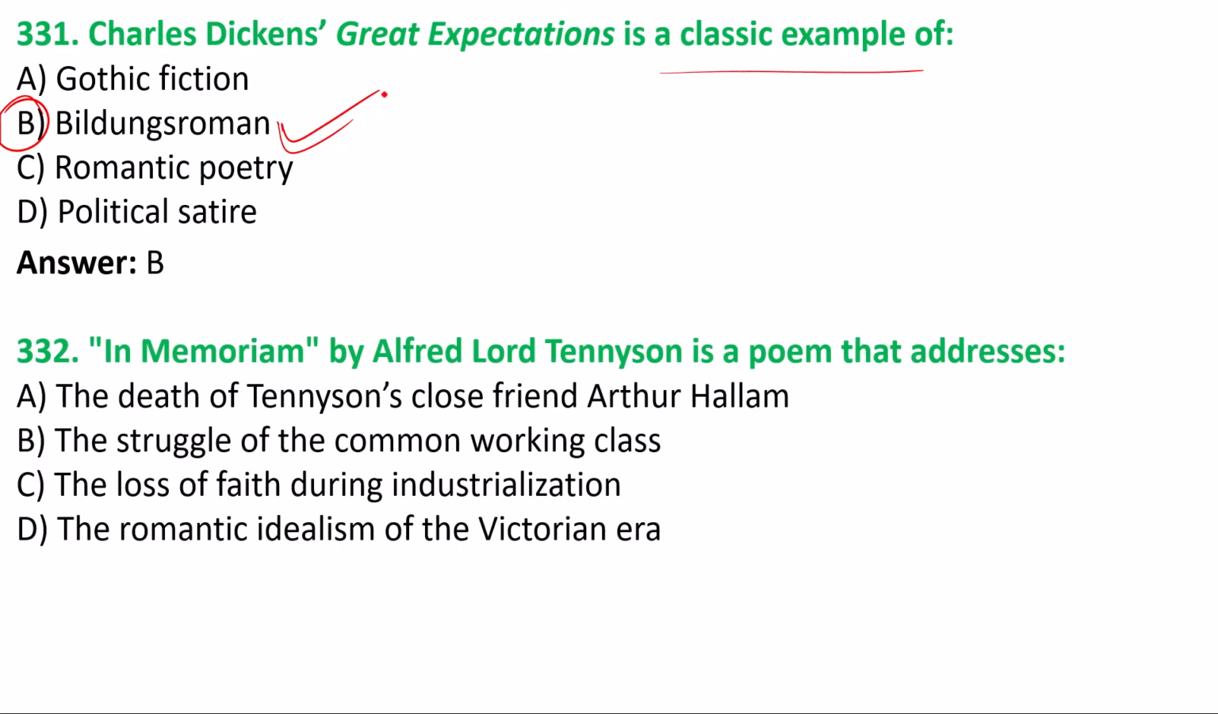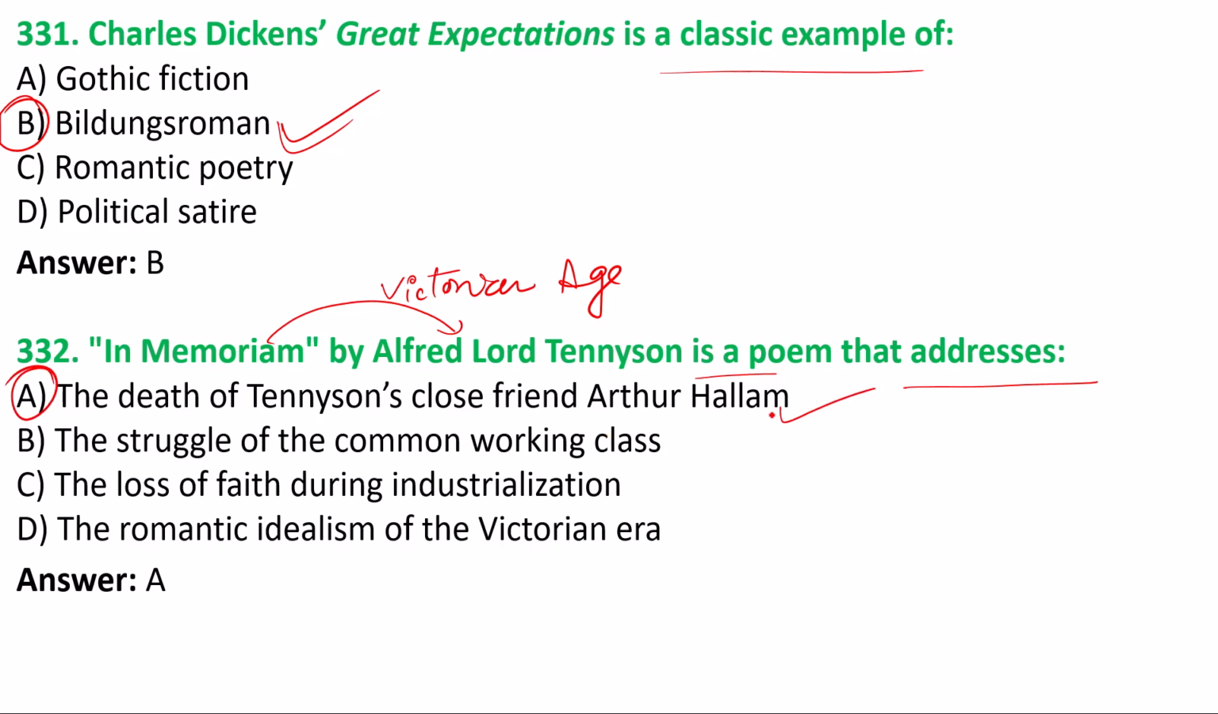Next one we have 332. In Memoriam by Alfred Lord Tennyson is a poem that addresses what? This is a poem by Alfred Lord Tennyson. We have a Victorian age related question again. What did Tennyson, as a poet, address here? Option A would be the correct answer: the death of Tennyson's close friend Arthur Hallam.